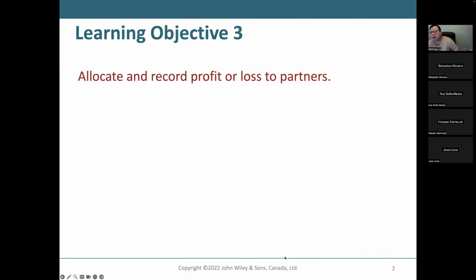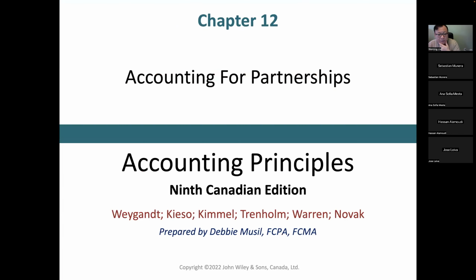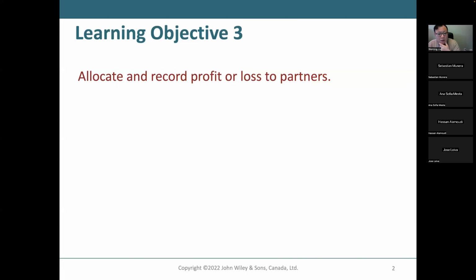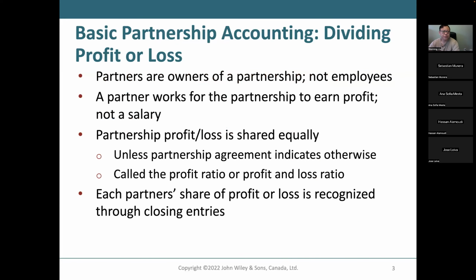So learning objective number 3 is to allocate and record profit or loss to partners, okay? Let's first be very clear about the role of partners. Partners are owners of the partnership. They are not employees, okay?